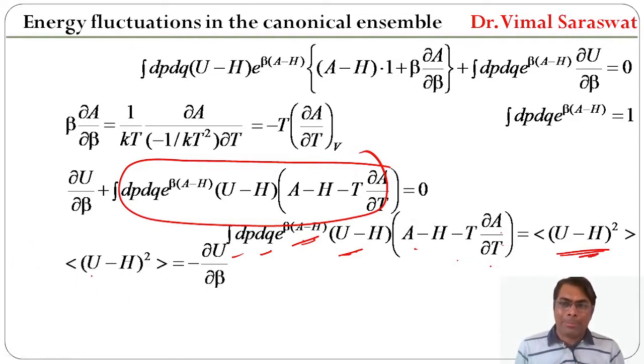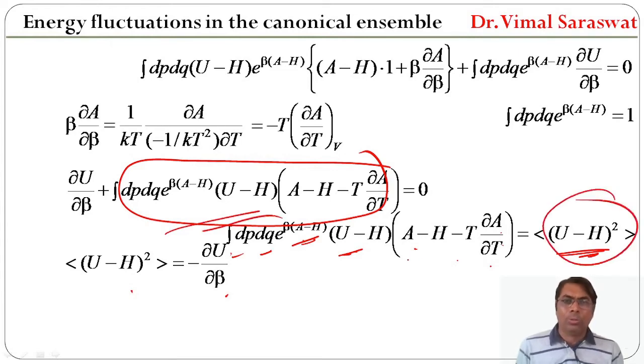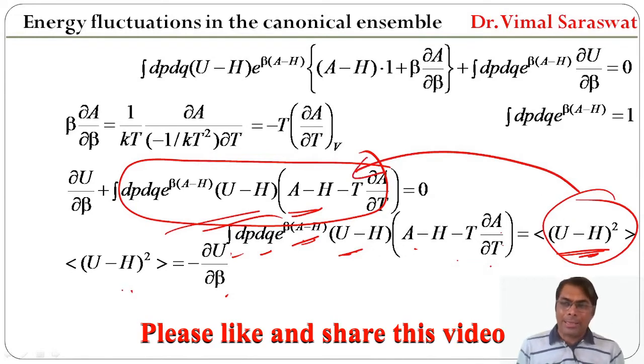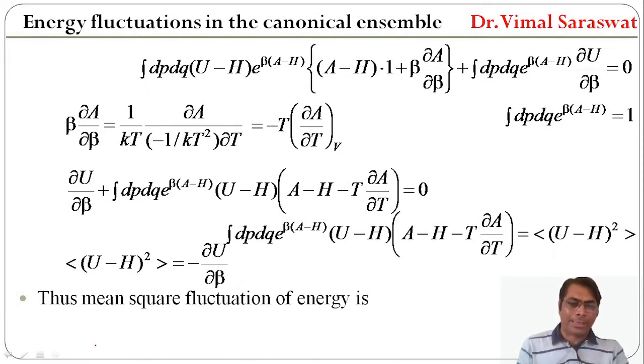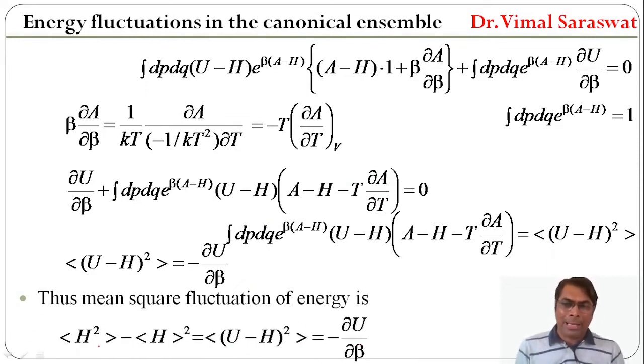Therefore the ensemble average of (U minus H) whole square is equal to minus del U by del beta, because this is our this one. So if we substitute this value by this one, then we get the ensemble average of (U minus H) whole square equal to minus del U by del beta. Thus the mean square fluctuation of energy, the ensemble average of H square minus the square of the ensemble average of H, is equal to the ensemble average of (U minus H) whole square, which is equal to minus del U by del beta.